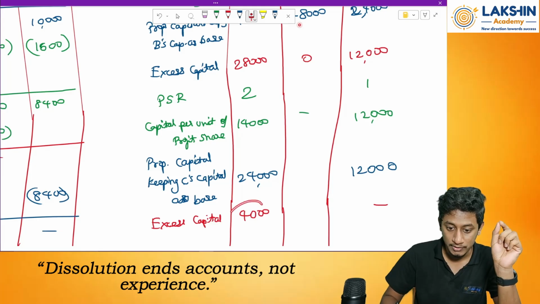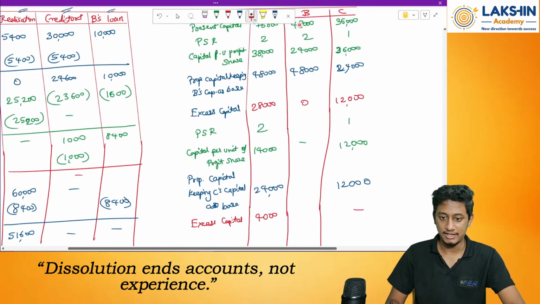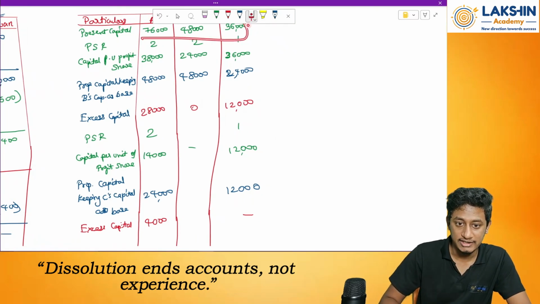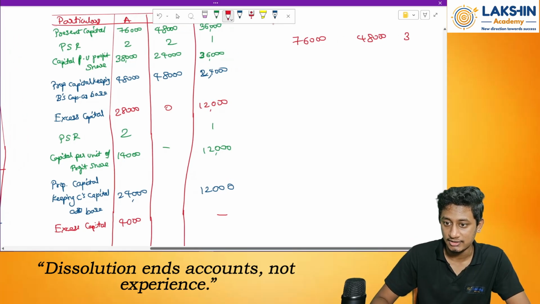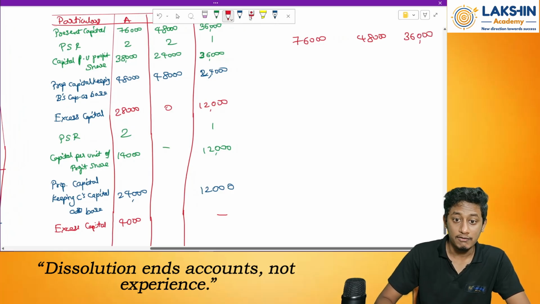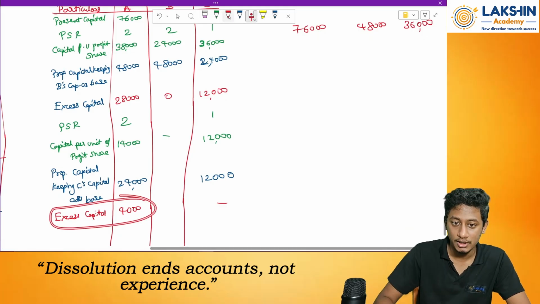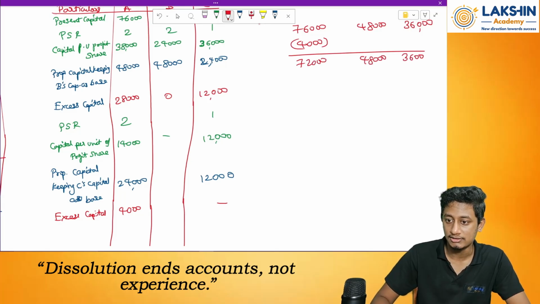So first I will pay whom? Mr. A. See, let us try it out. Write down the capitals. How much is actual capital? 76, 48, 36, right? So 76,000, 48,000, and then the last capital is 36,000 to Mr. C. This was the actual capital. Now how will I make the payment? First of all, I will pay Mr. A rupees 4,000. How much remains over here? 72,000, and over here 48,000, and over here 36,000.